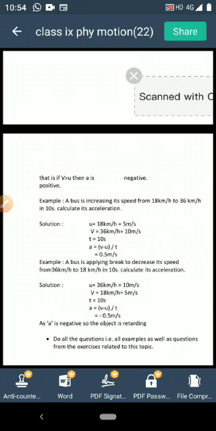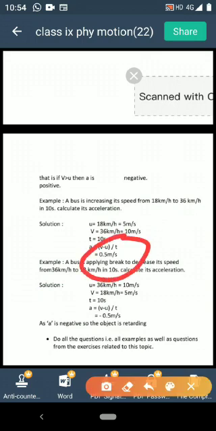Here one example is given. A bus is increasing its speed from 18 km per hour to 36 km per hour in 10 seconds. Calculate its acceleration. Here u is equal to 18 km per hour, v is 36 km per hour, t is 10 seconds. But to calculate acceleration, we need to change all the units in the same system. So, this 18 km per hour is equal to 5 meter per second. You can even calculate 36 km per hour is 10 meter per second. After calculation, what will we get? a is equal to 0.5 meter per second square.